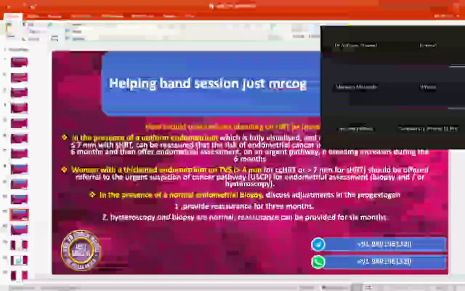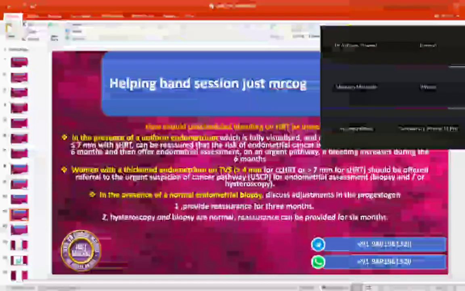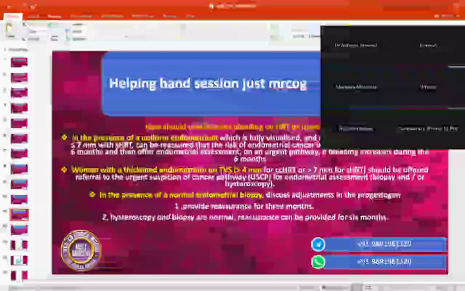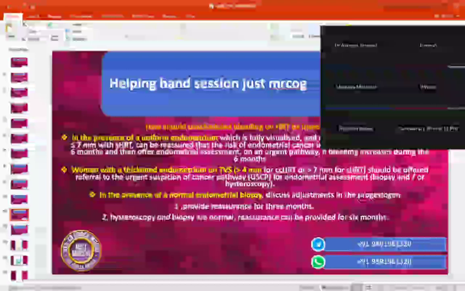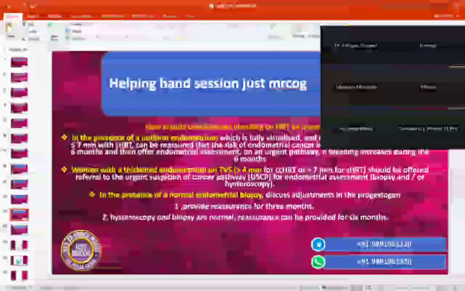How should unscheduled bleeding on HRT be investigated? Now, this is the criteria. In the presence of a uniform endometrium, which is fully visualized, meaning there is no obstruction, no fibroid, nothing, and it is measuring 4 mm or less with continuous combined. And for sequential, it is 7. So how are you going to remember this? What is the formula? S and 7, S stands for? 7, 7.